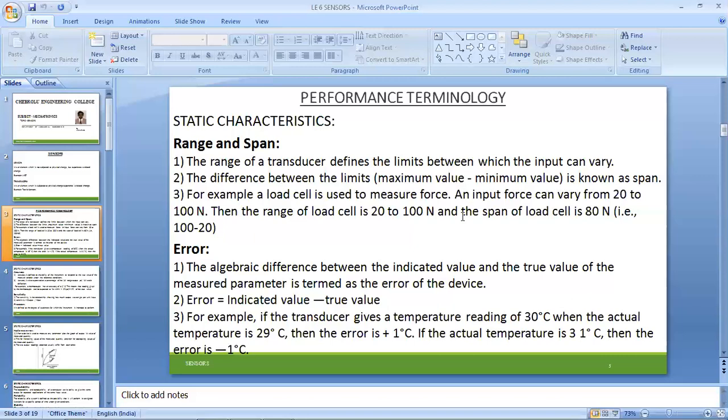Next, there is a technical term, that is error. Error is the mean difference between the indicated value and the true value, or nothing but the difference between the value which already exists, the standard value, and the obtained value; we'll be calling it an error.